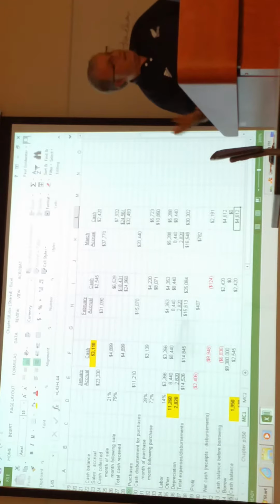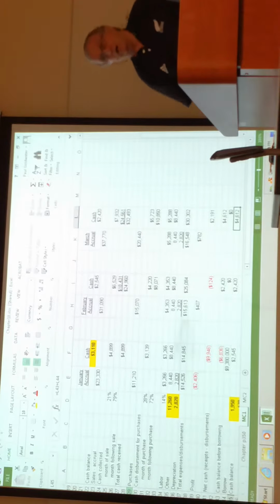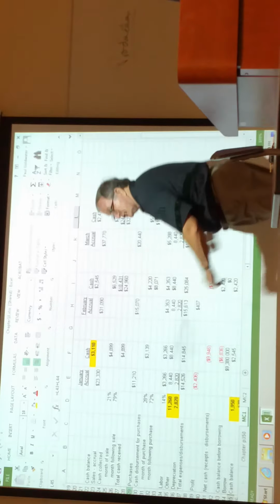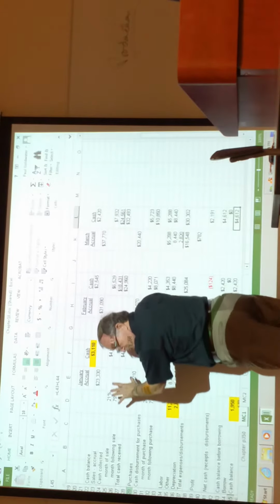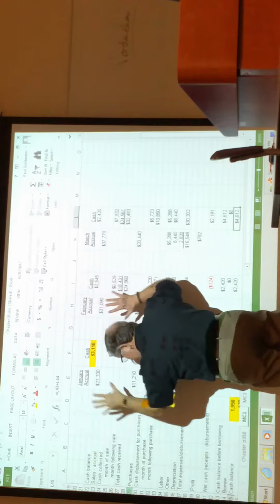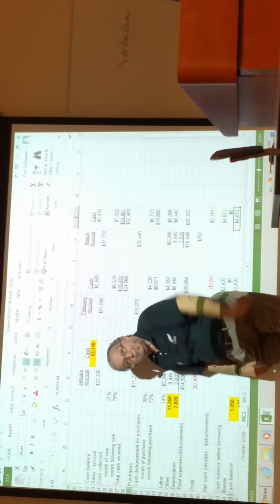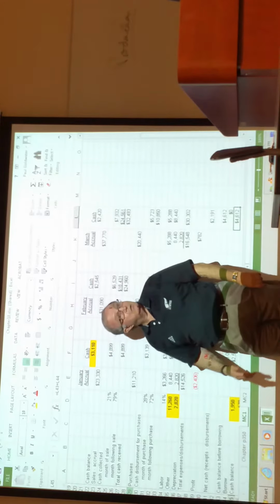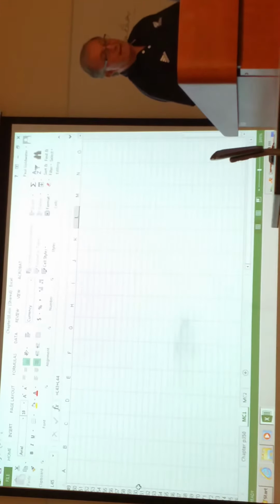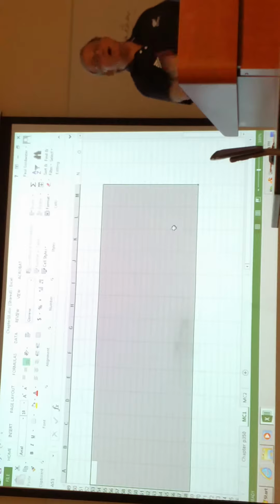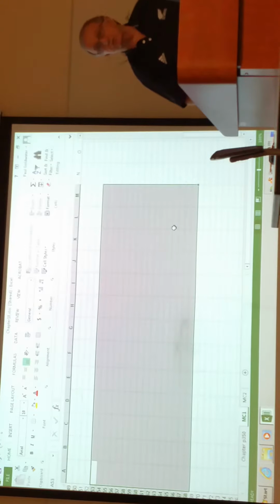Accrual comes before cash. When we're setting up our solution, which bit should we set up first? Accrual. And then we will scroll down the page and we'll do our cash.